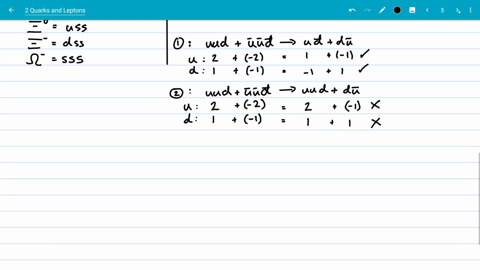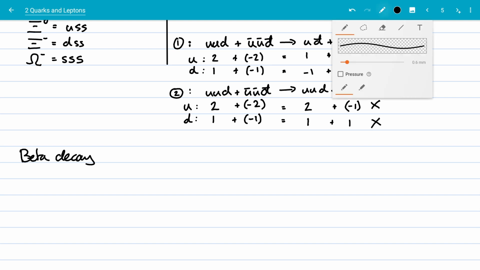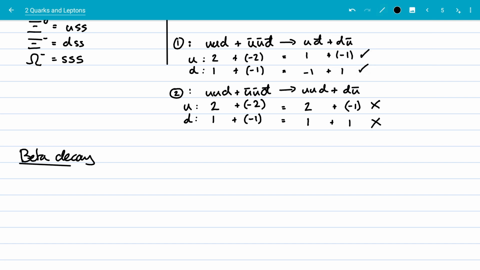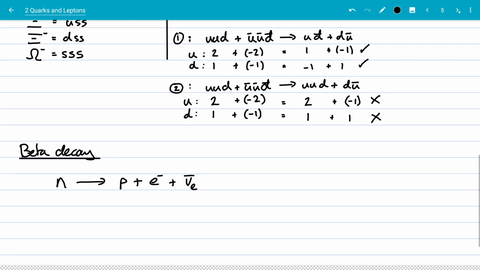In a beta decay, the weak nuclear force is involved, and the weak nuclear force is going to change the nature of a quark. So we can say that we have a neutron turning into a proton plus an electron plus an electron antineutrino.